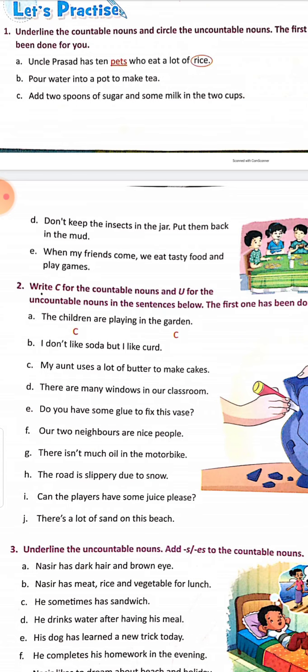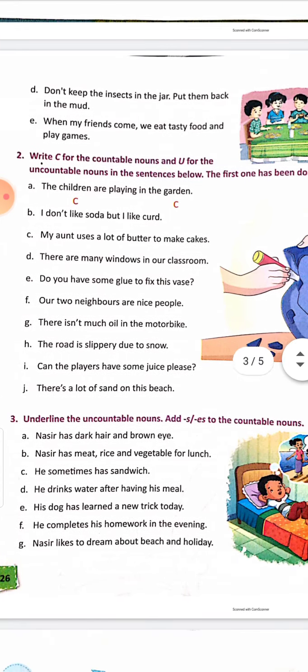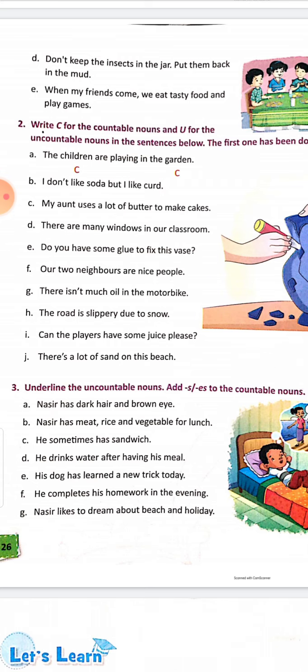Do you have some glue to fix the vase? So glue uncountable, vase countable. Next, you will do by yourself and you will check the answers when I will send the answer. This one you have to do in the copy. Next, number 3. This one also you have to do in the copy.